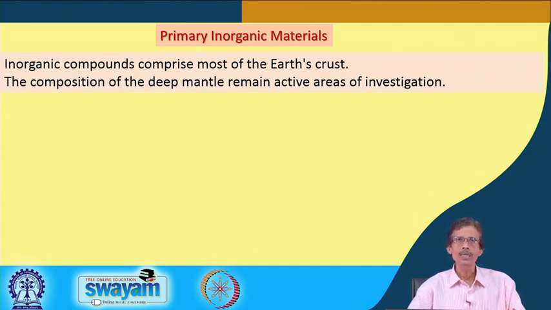So, these primary inorganic materials we can consider as the starting point of all inorganic industrial chemistry, and these materials can be naturally occurring. All these ores and minerals are natural inorganic materials. The only thing is that we have to utilize them properly, and it should also be cost effective, because in a cheaper way we have to get the corresponding material.